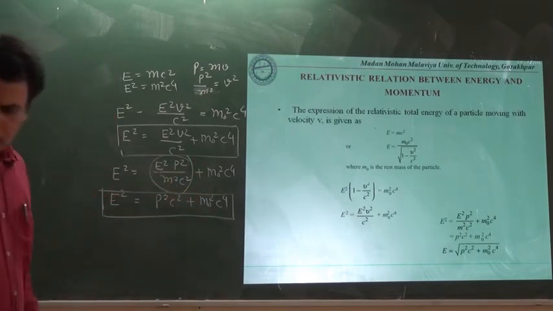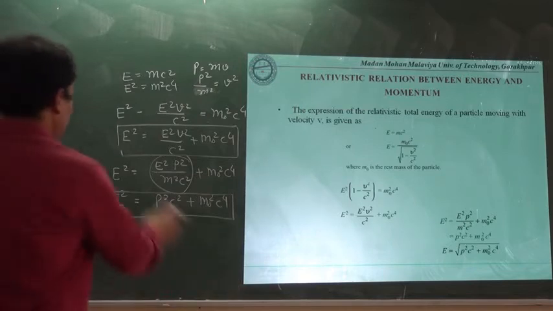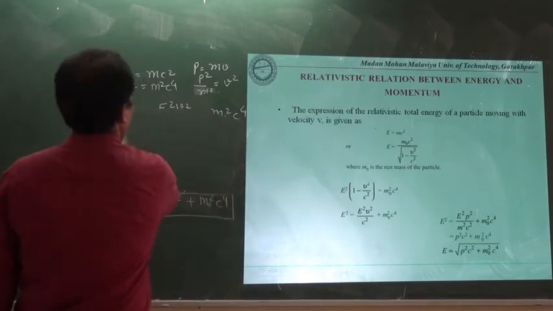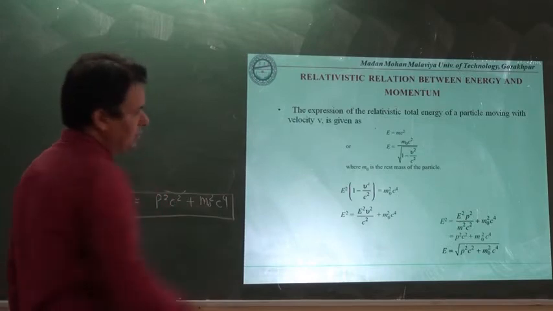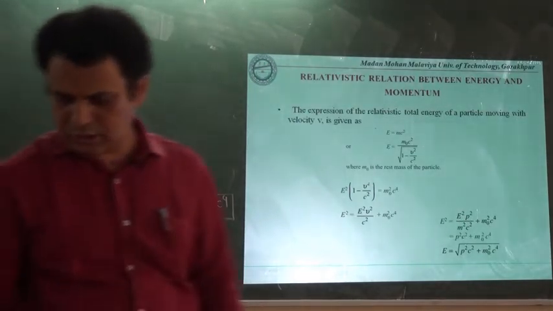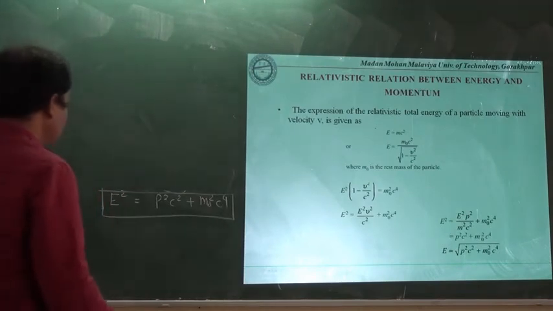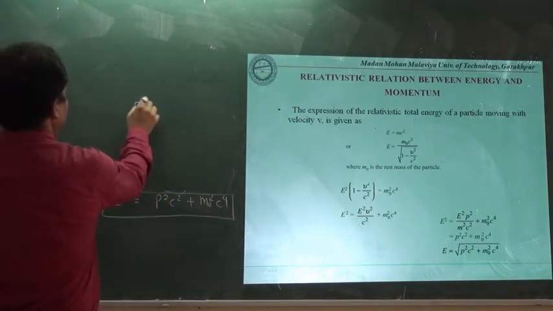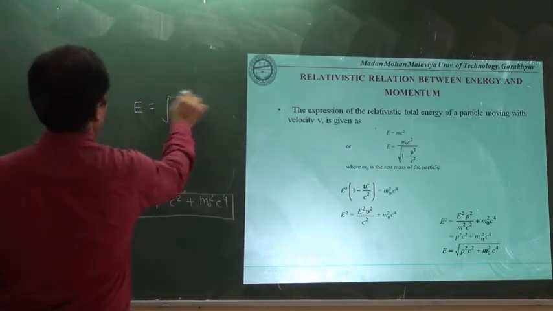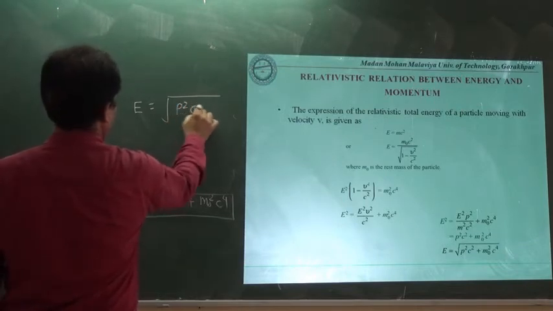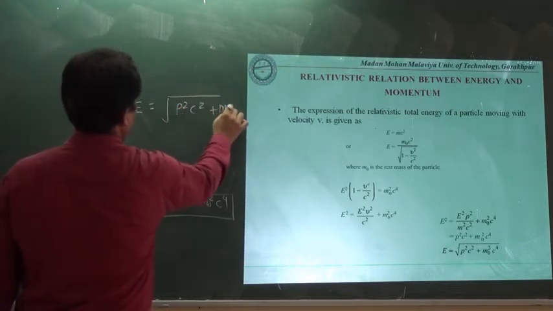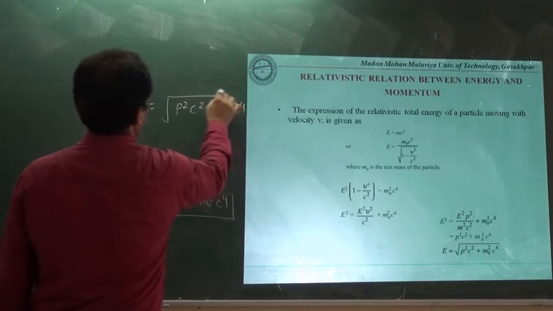And finally, what we will write for the expression of E only. Either you write it as E square is equal to P square C square plus m0 square C to the power 4, or by taking the root on both the sides, we may write it as under root P square C square plus m0 square C to the power 4.